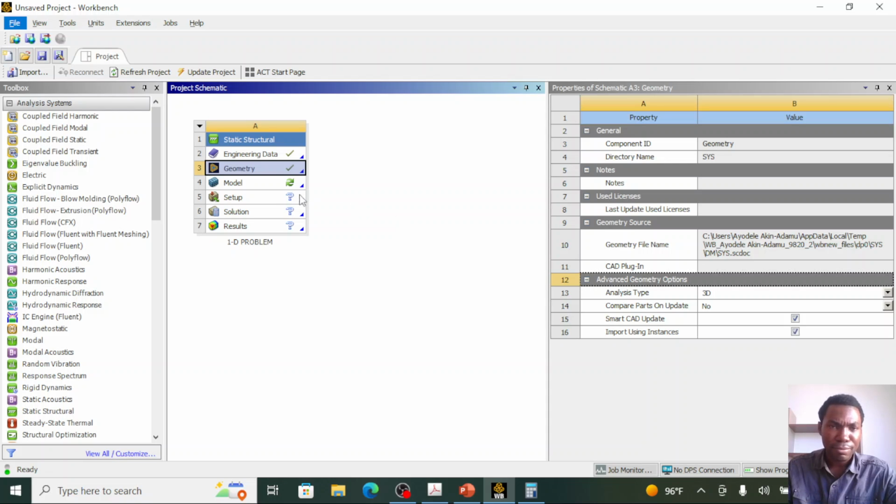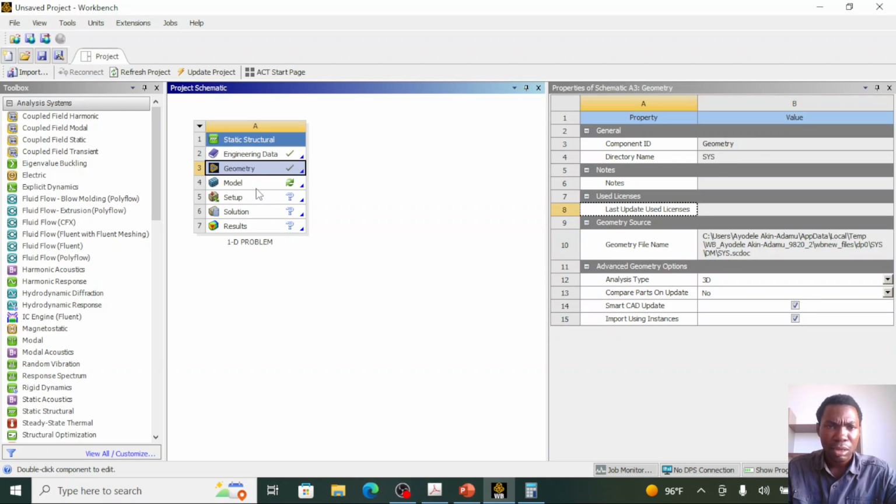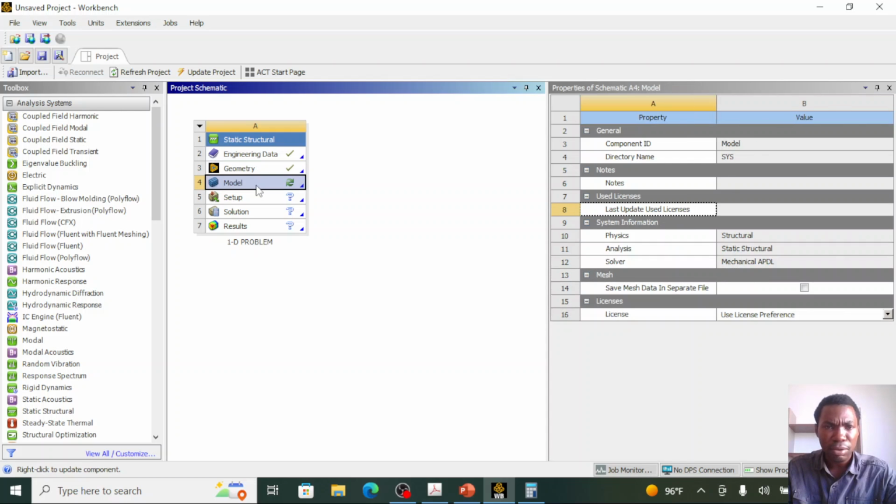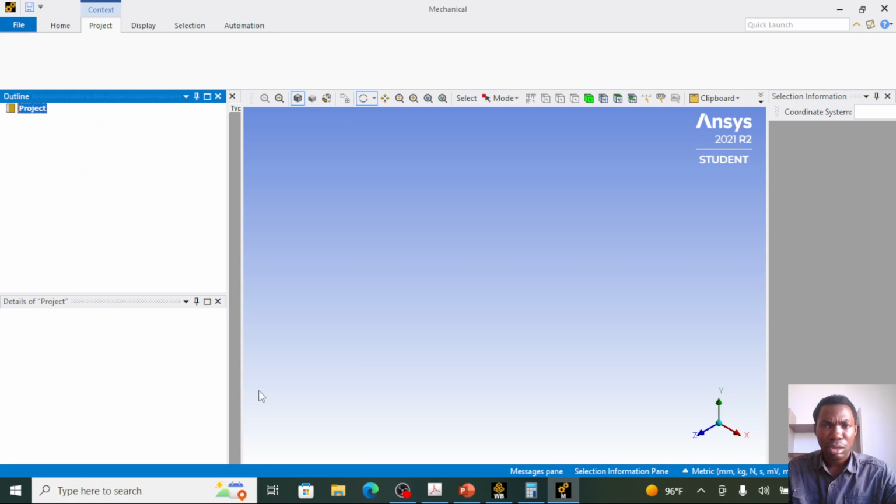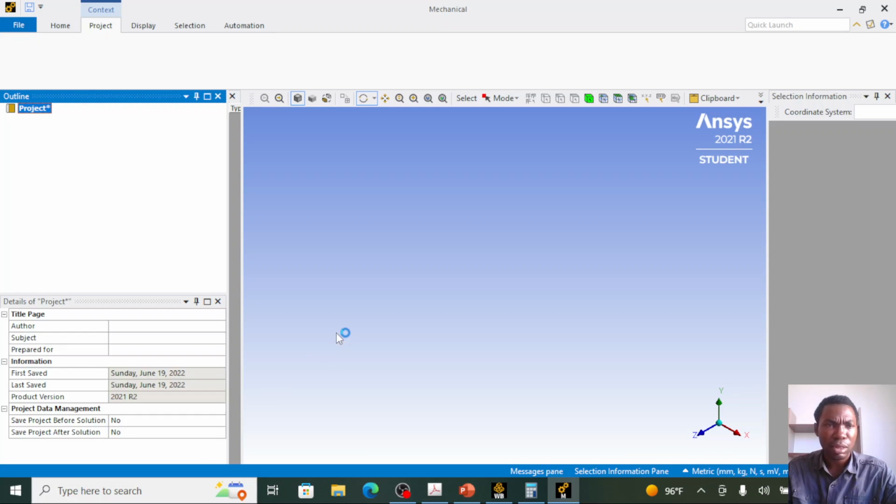Now we have defined our geometric property, and we have also defined our material property. Now we need to move to the next workflow, the model workflow. So I will double click on it to open the window. The window under the model workflow is called the mechanical window. You can see here it's starting the mechanical window. It's actually fast, it came on quickly.